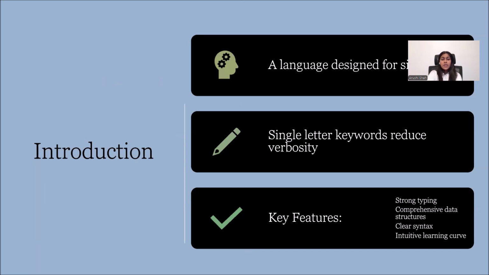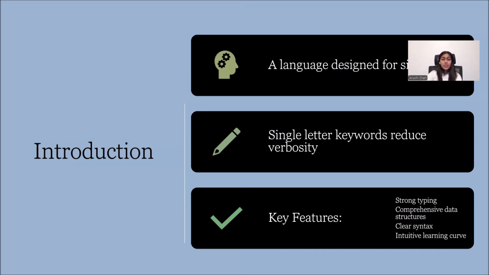Project overview. The Sapien letter is very straightforward. We have replaced the traditional programming language keywords with single letters. For example, instead of writing int for integer declaration, we have used E as a letter or S for string, B for boolean. This approach significantly reduces code verbosity while maintaining functionality. Key features are strong typing, comprehensive data structures, clear syntax.